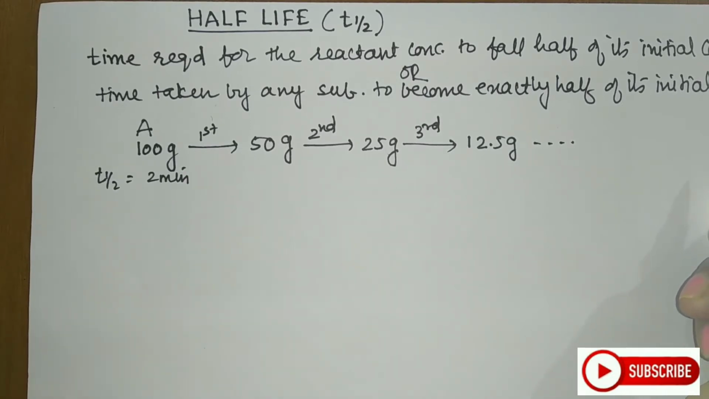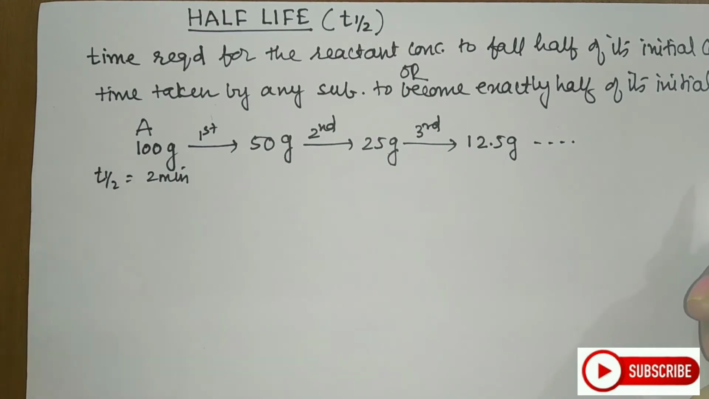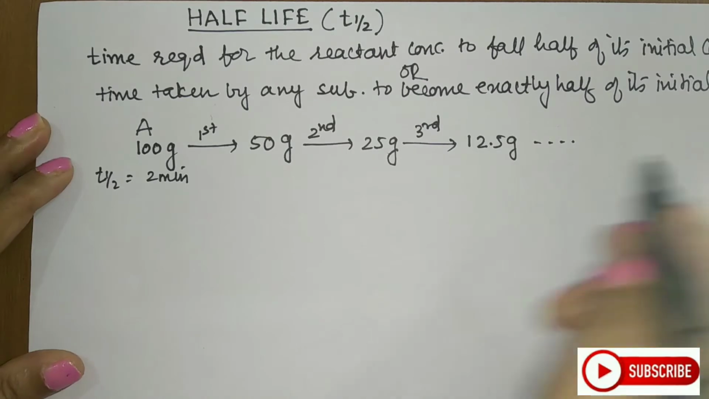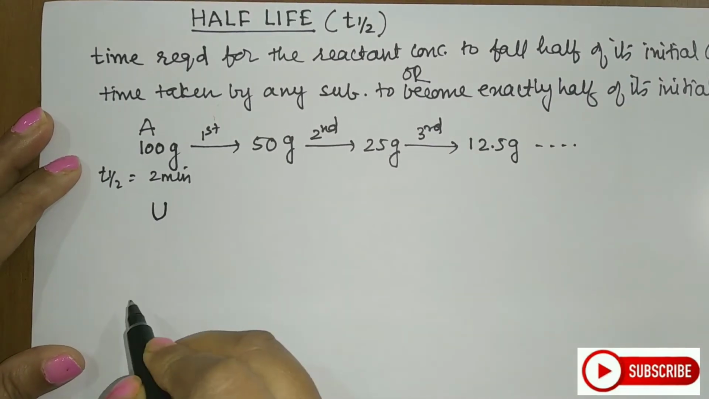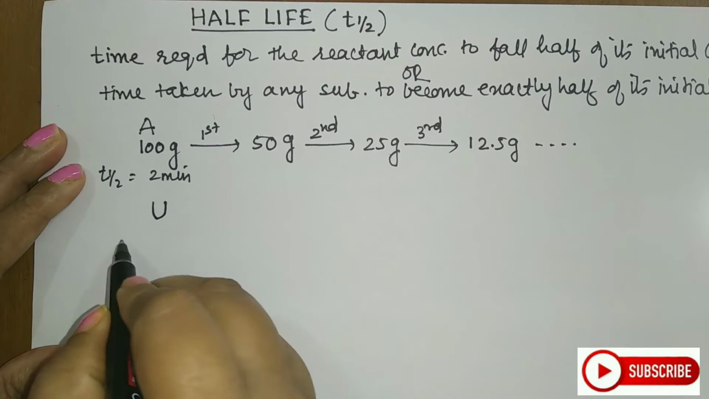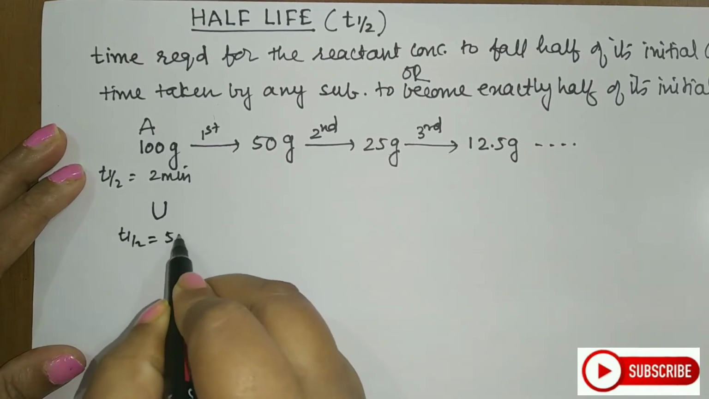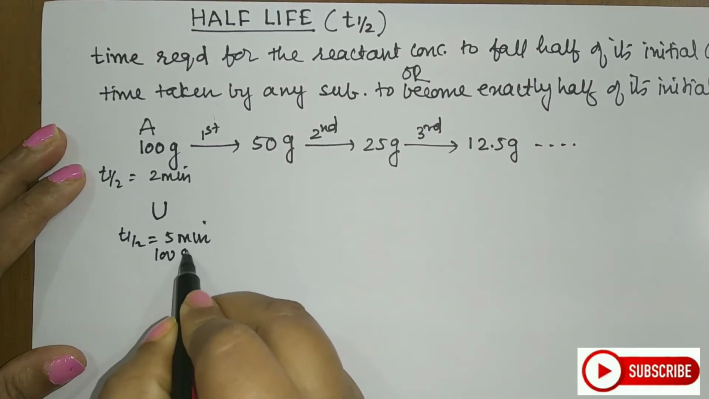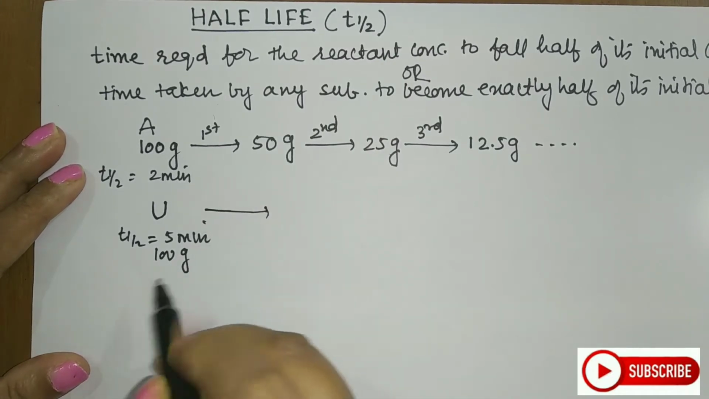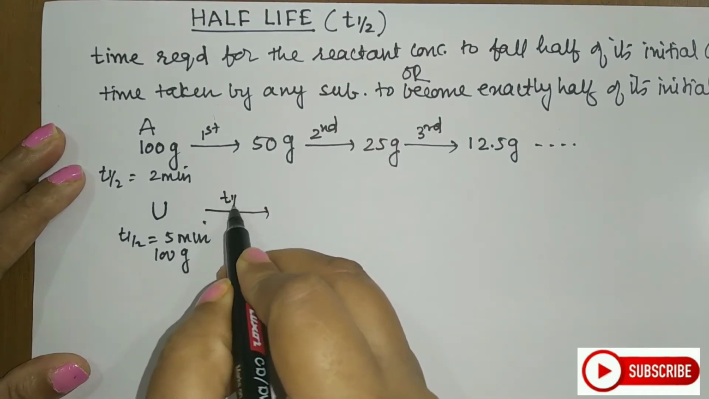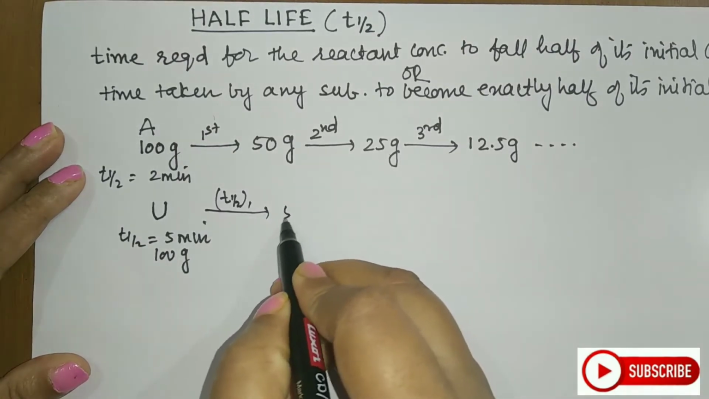Half-life is the characteristic of any substance. Usually the radioactive substances like uranium, thorium, they have their specific half-lives. And after that specific half-life, they become exactly half of their initial concentration. Say for example, today I have started with uranium-235 92 and its half-life, say for example, is 5 minutes. I have taken 100 gram of uranium, then this will become exactly half after its first half-life, means it will become 50 gram.